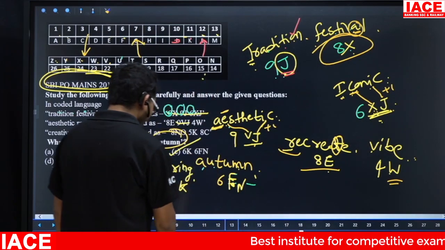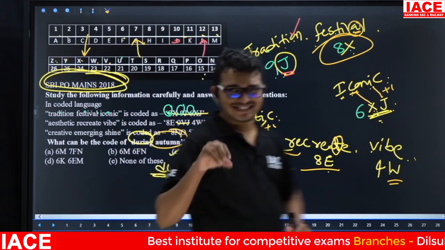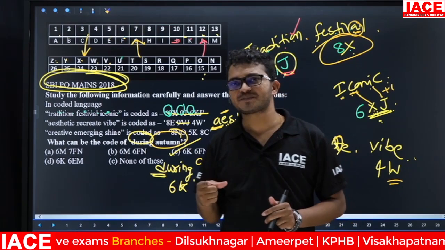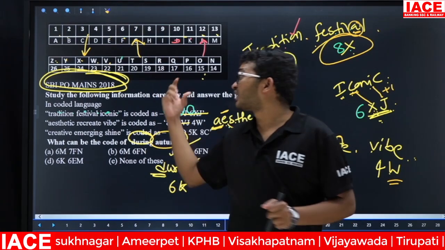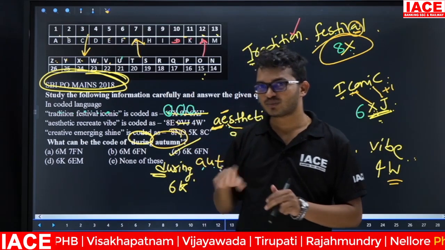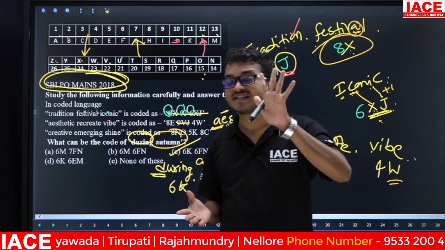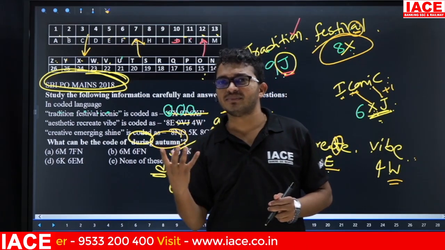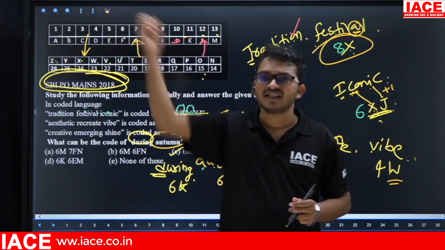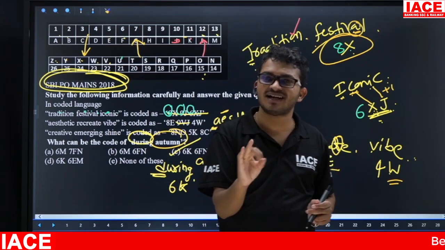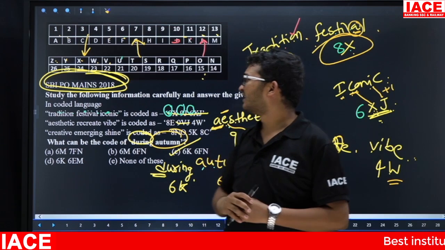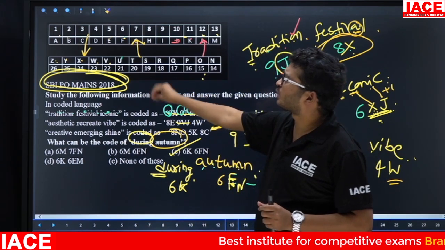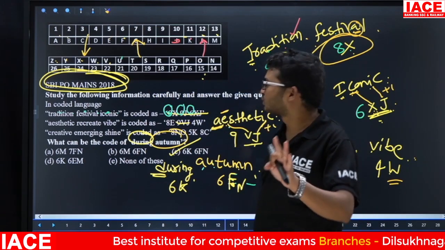Next friends here. In a demo class I give 2 to 3 examples, but if it is a regular class, only for coding and decoding we plan total 5 sessions, that means total 10 hours. From basics onwards I will come, then I will go for last 3 years SBI PO mains, IBPS PO mains and RRB PO mains. So friends, here in demo class for this substitutional coding I given 2 3 examples.